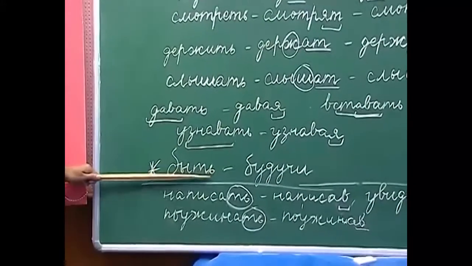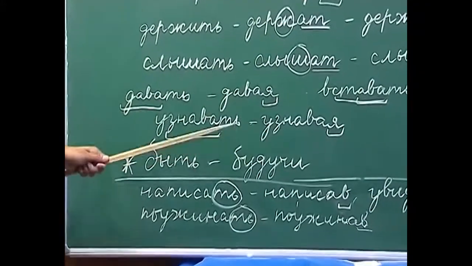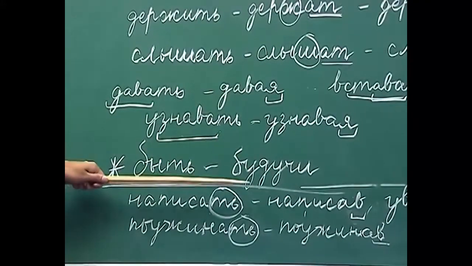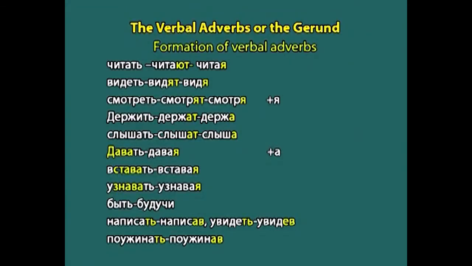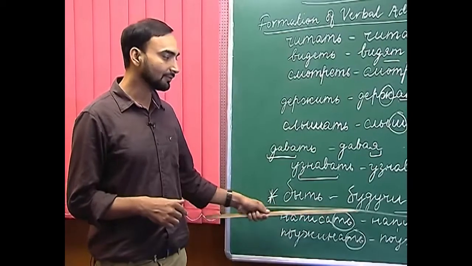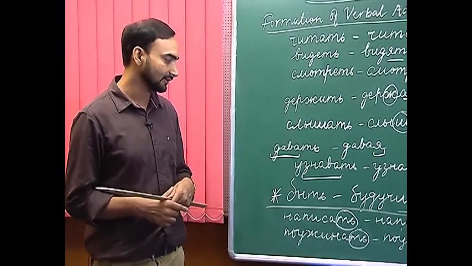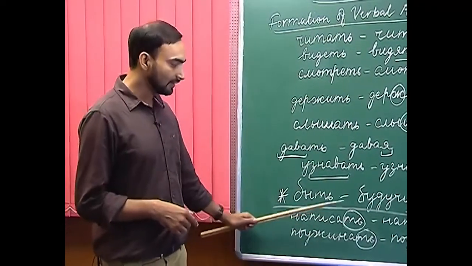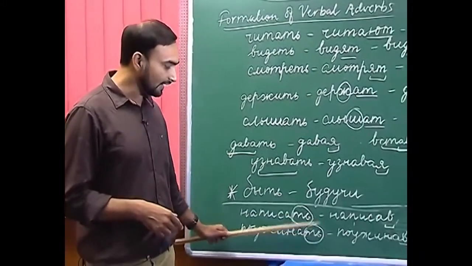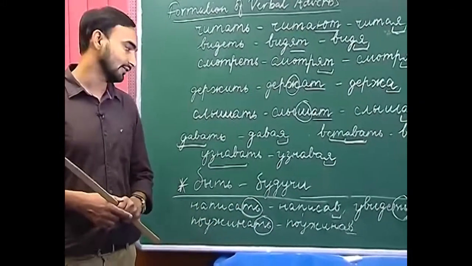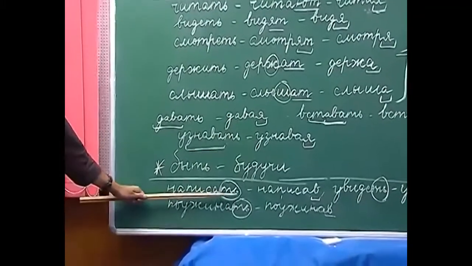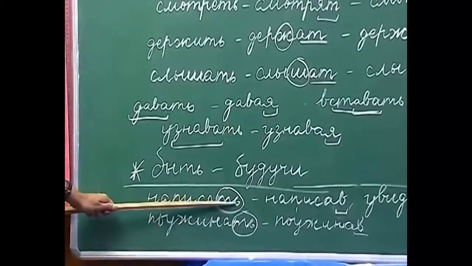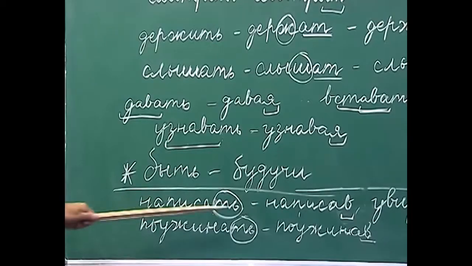So, this you have to remember, because there is no rule under which you can explain the formation of this verbal adverb. Now, let us move on to the verbal adverbs from the perfective aspect. How do we form the verbal adverbs from the perfective aspect? It is very simple, they are derived from the infinitive forms just by dropping the soft sign and adding va at the end. For example, napisach, drop the soft sign and add va, napisaf.